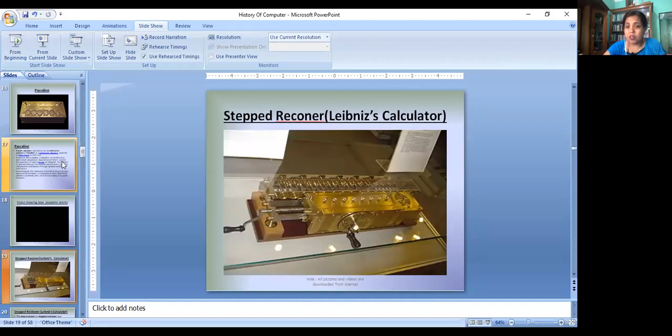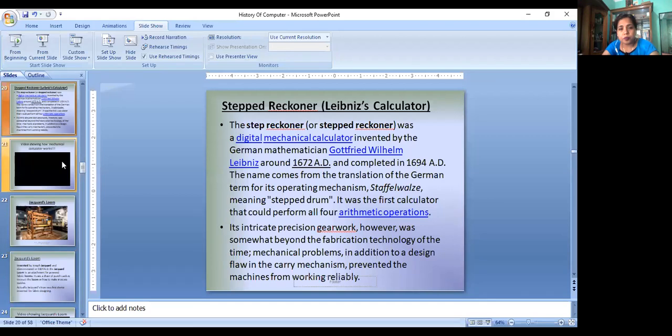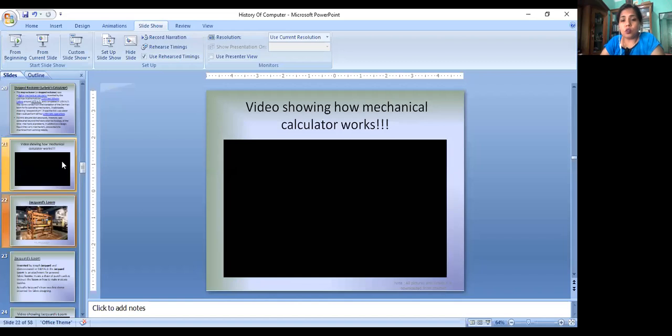This is Leibniz calculator or step reckoner. It is a revised version of Pascal line. Principle is same, but it is somehow modified. It was invented by Gottfried Wilhelm Leibniz in 1672 AD. This is just for your notice.